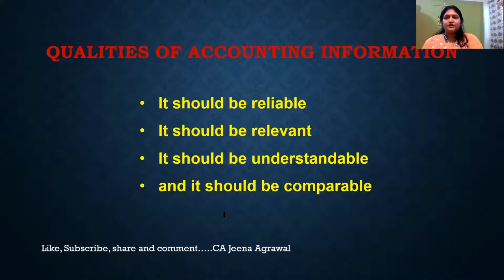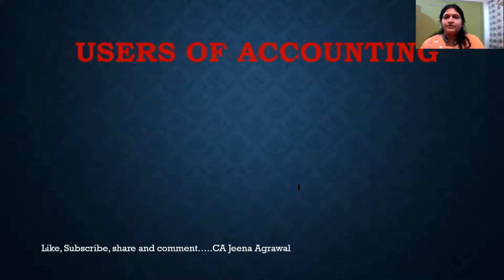So in accounting information, what all qualities should be there, so that from that information we can prepare our books of account? First of all, it should be reliable, that we can trust it, that information is correct and we will use it. It should be relevant. Important information has to be highlighted, not some small meager information. So relevance has to be there. It should be understandable, so that then only the user can take a decision out of that information, out of that account. And it should be comparable. Means similar things, similar base, similar consistency is being followed, so that it can be used.